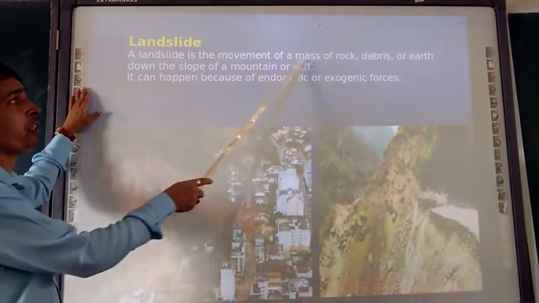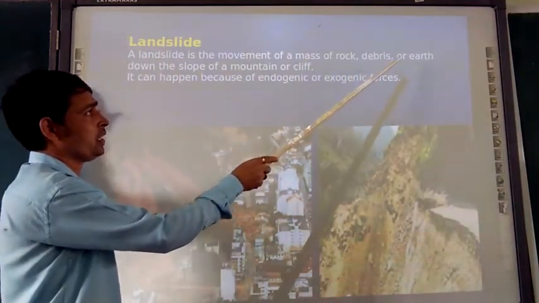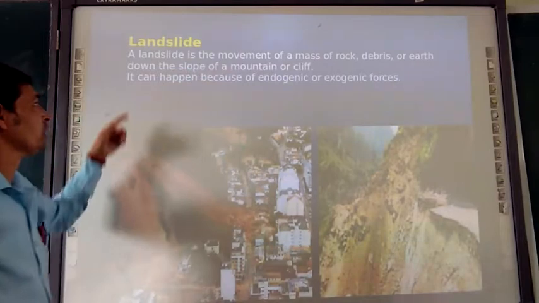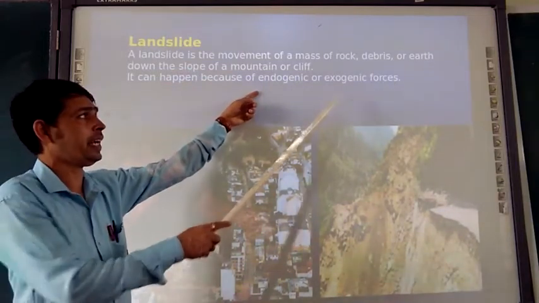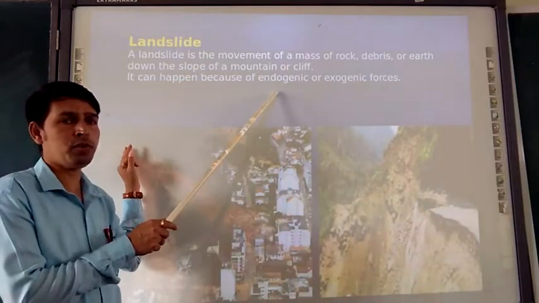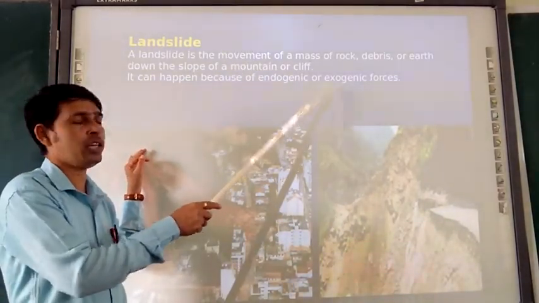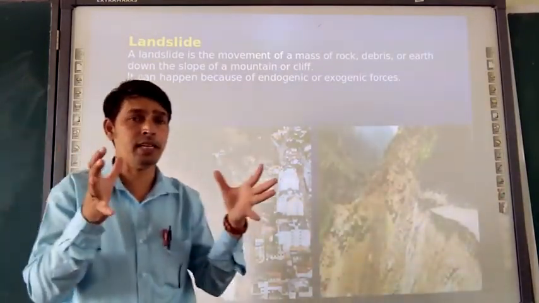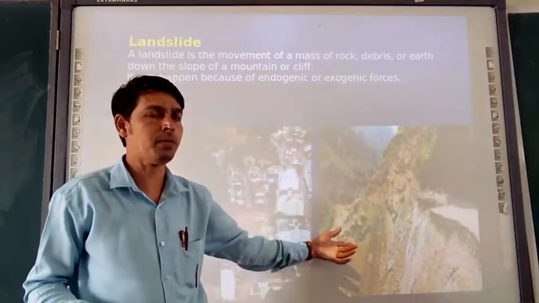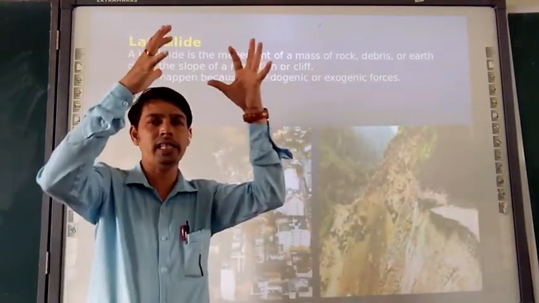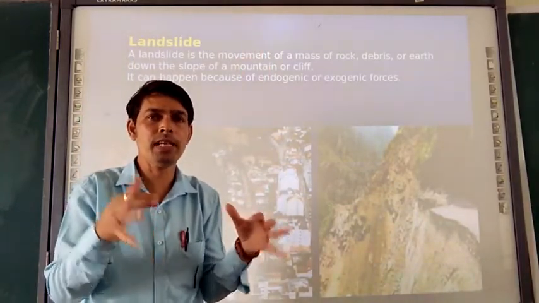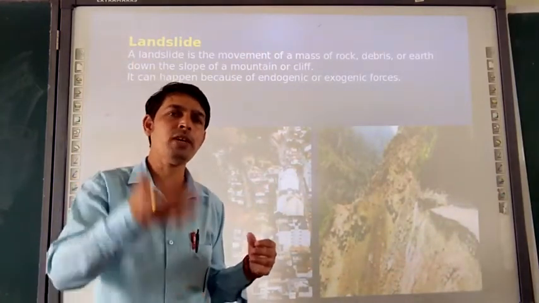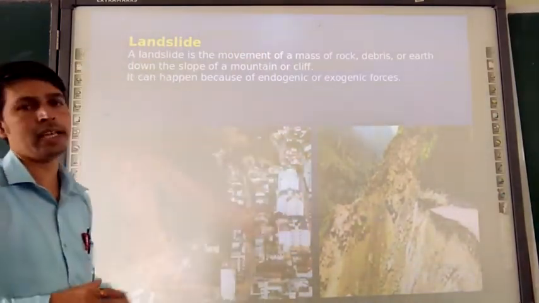A landslide is a movement of a mass of rock and debris of the earth down the slope of a mountain or cliff. It can happen because of both endogenic and exogenic forces. Suppose a cloudburst happens on the mountain, then the landslide will take place. If an earthquake happens from inside the earth, then also a landslide is possible. So from both endogenic and exogenic forces, a landslide is possible.